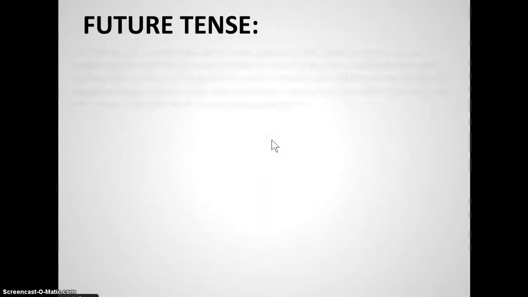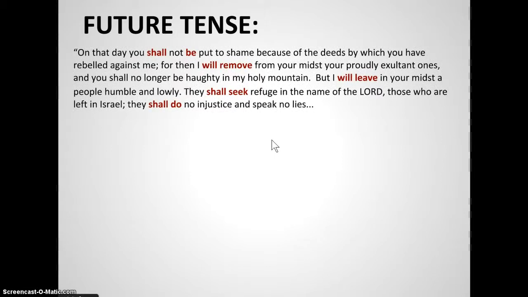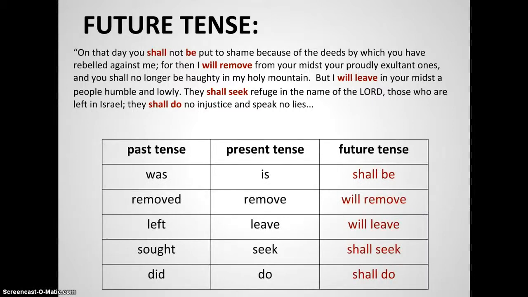Now we move to the future tense. So here I took a passage of Scripture from the prophets. They're often talking about the future. And again, you can see the table here. This time, focus over here on the future tense. I shall be. The present tense would be is. The past tense is was.